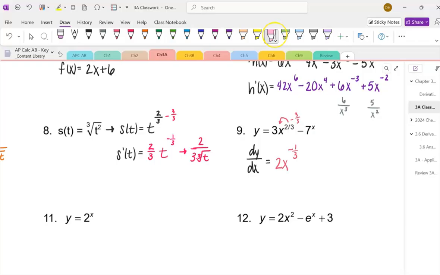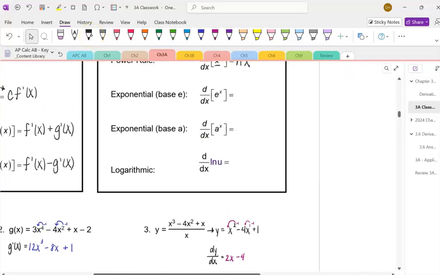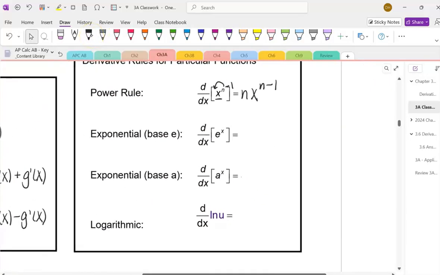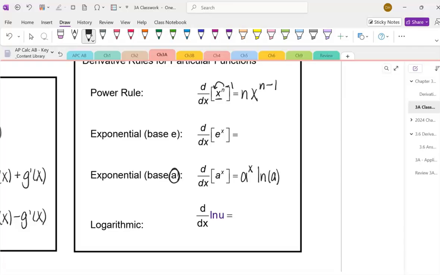Now, this right here, -7 to the power of x, is a little bit different. So we're going to go ahead and go back up to the box where we have an exponential with a base of, in this case, we have the number 7. So a could be any number. And here's the process that you're going to do. To take the derivative of any exponential, you're going to start by rewriting it. And then you're going to multiply by natural log of whatever the base is. So it's a rewrite times natural log of the base.